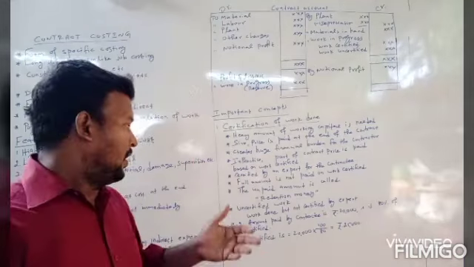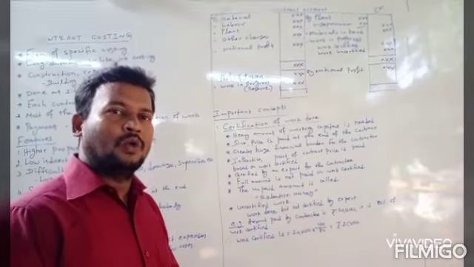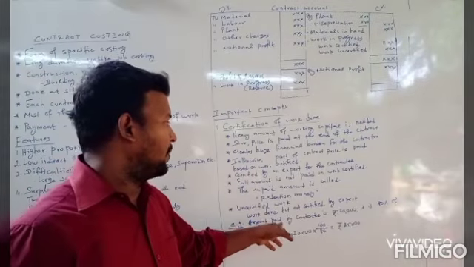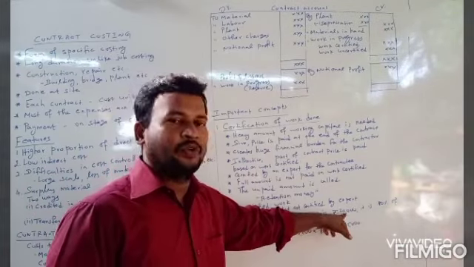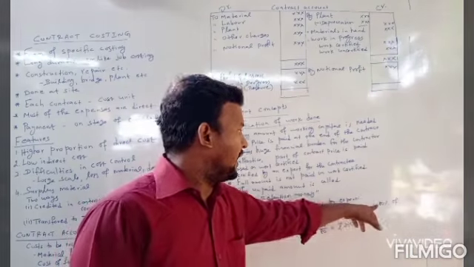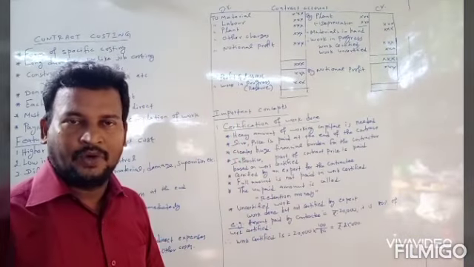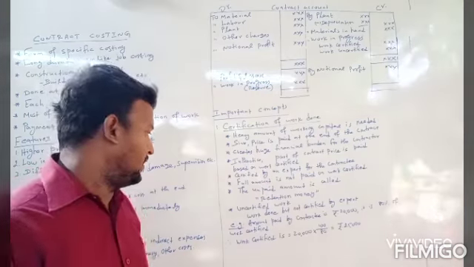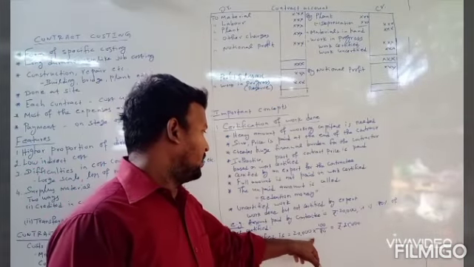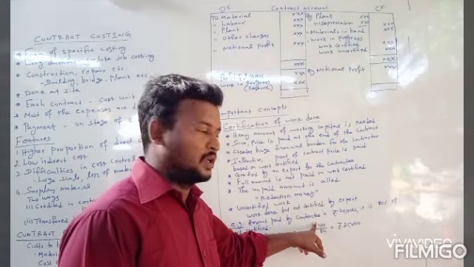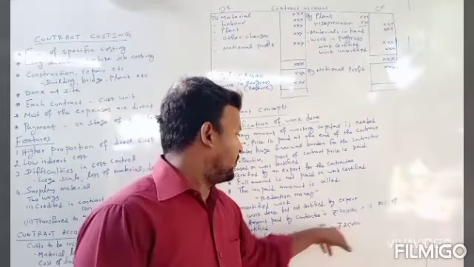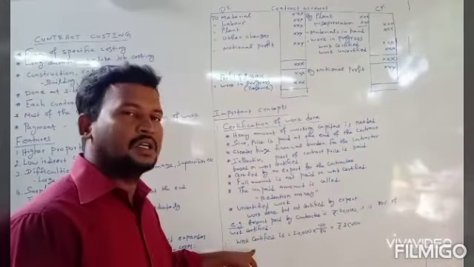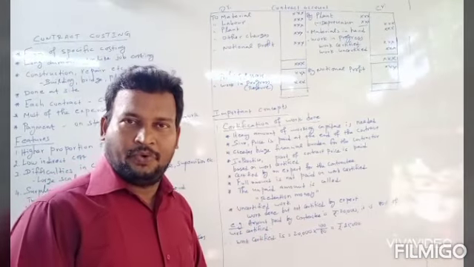Right? Now, you will see how to calculate work certified. Here, see the example. Amount paid by the contractee to contractor is ₹20,000. It is 80% of the work certified. Now, the value of work certified is 20,000 into 100 divided by 80. If you calculate this, we are getting 25,000. So 25,000 is the work certified by the expert.